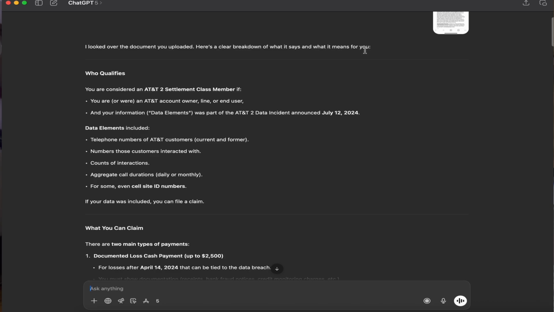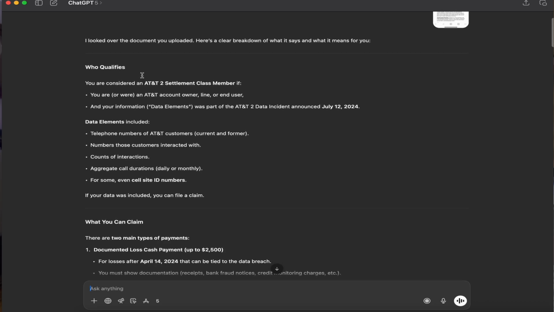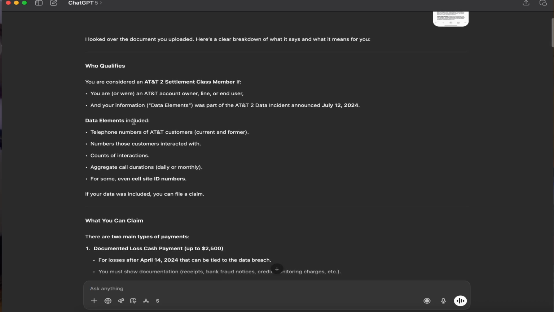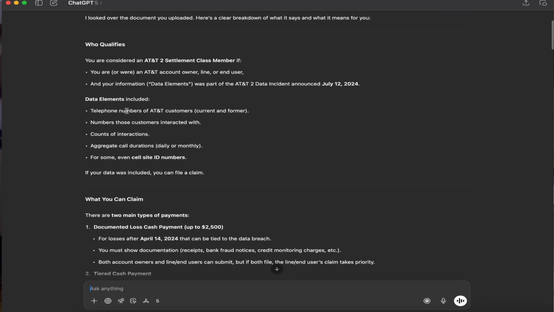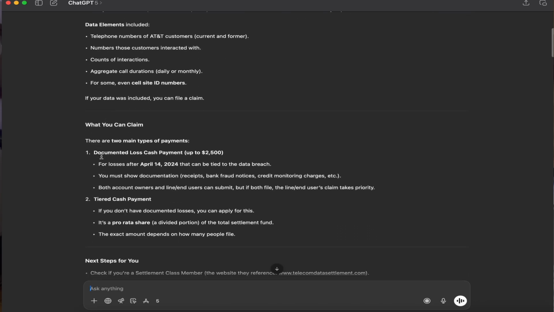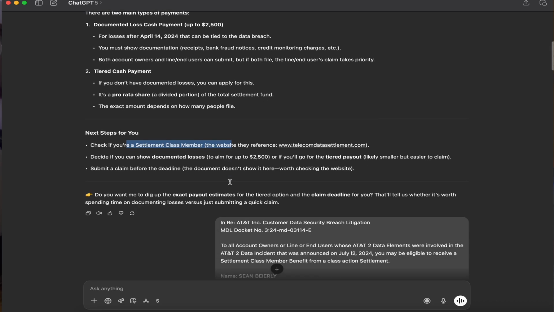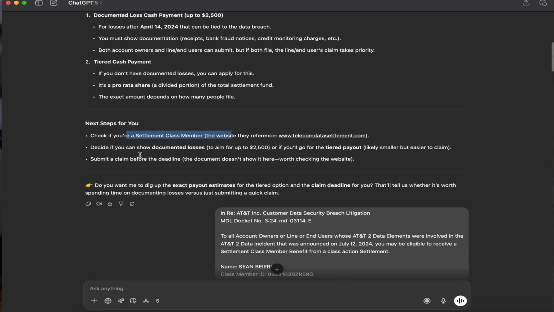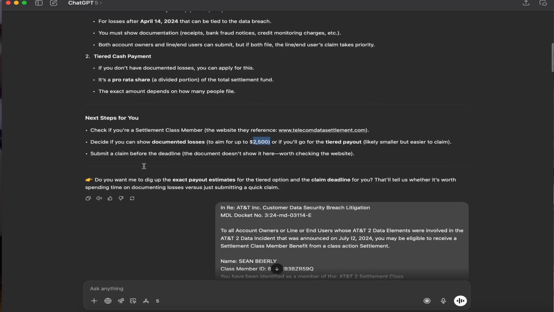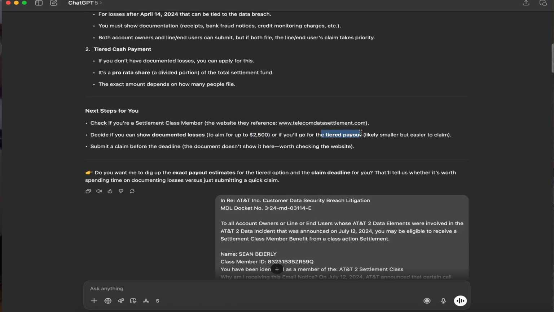It identifies who qualifies, what I can claim, and the fact that there's a tiered cash payment. It gives me some next steps: I can check to see if I'm part of the settlement, decide if I can show documented losses for up to a $2,500 payment, or go for the tiered payout, which is likely to be 10 bucks, 20 bucks. So you can see the AI is already trying to get a sense for my intent.